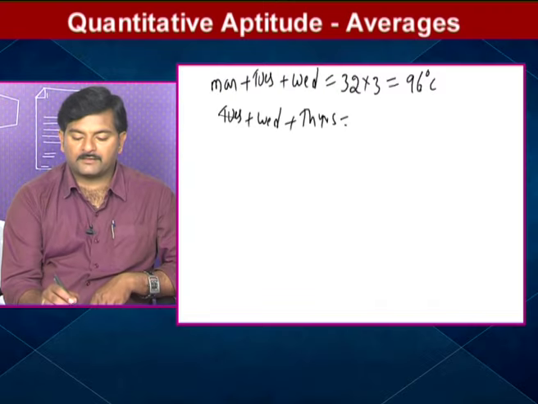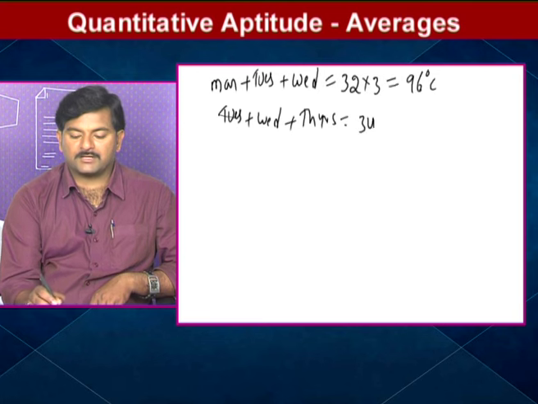Next, secondly, again the average temperature of Tuesday, Wednesday, Thursday. How much is given? 34 degrees Celsius is given.